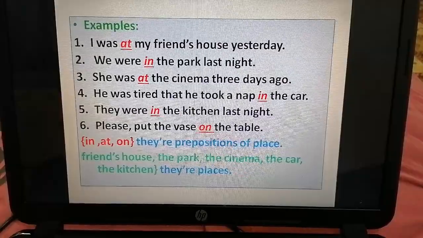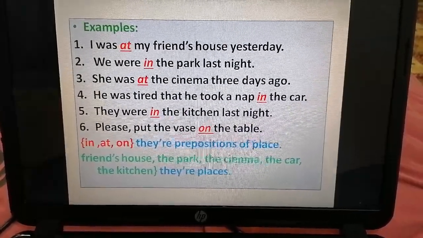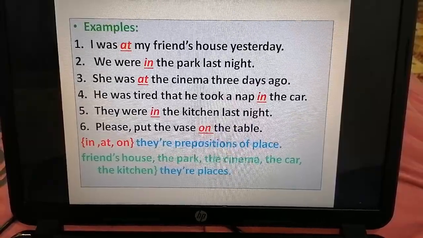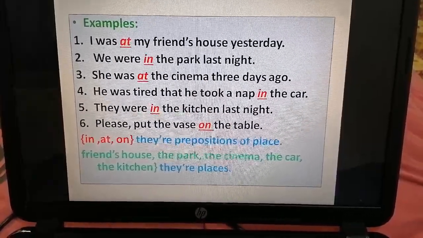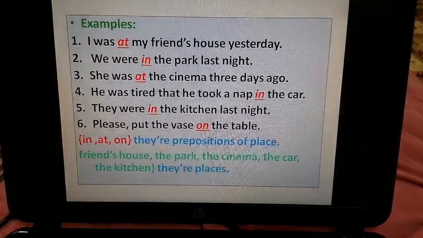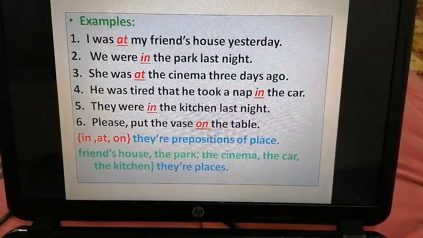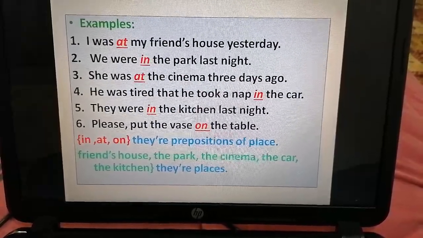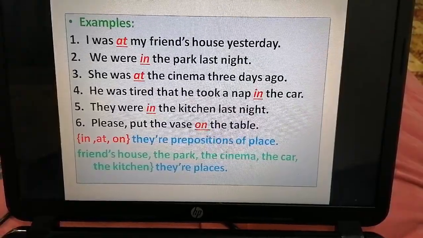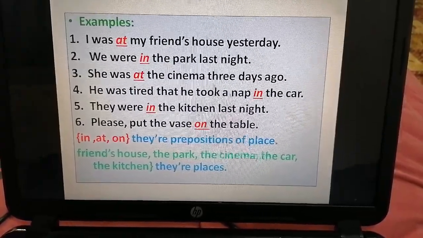In this slide, I wrote some examples about the prepositions of a place. Number 1, I was at my friend's house yesterday. 2, we were in the park last night. 3, she was at the cinema 3 days ago. 4, he was so tired that he took a nap in the car. 5, they were in the kitchen last night.